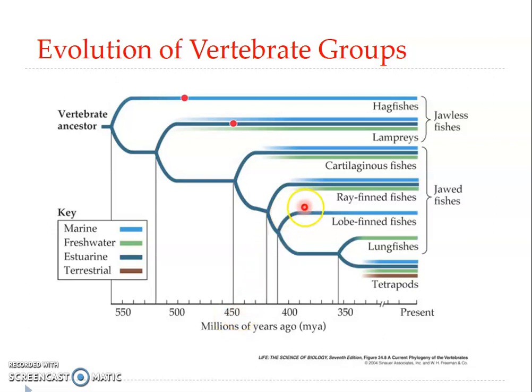And then came the ray-fin fishes and lobe-fin fishes, about more than 400 million years ago. And it is from these lobe-fin fishes, or the crossopterygians, that the tetrapods arose. And it was around 300 to 350 million years before. Okay, so this is just a figurative representation of the evolution of major vertebrate groups.